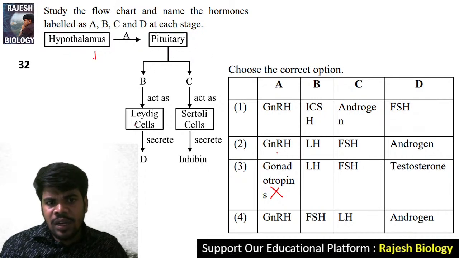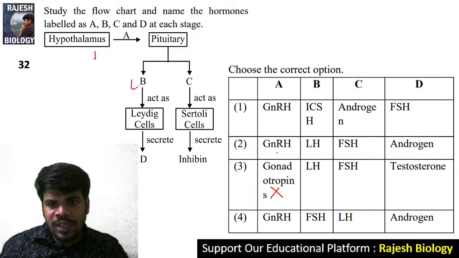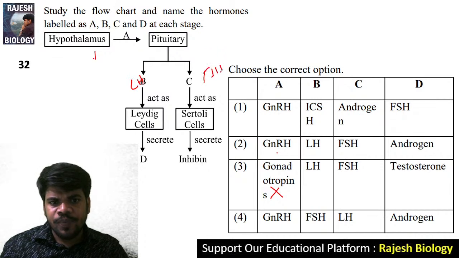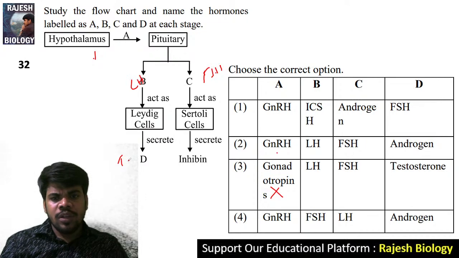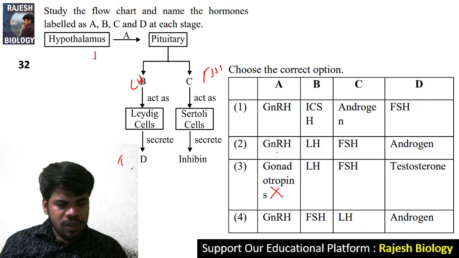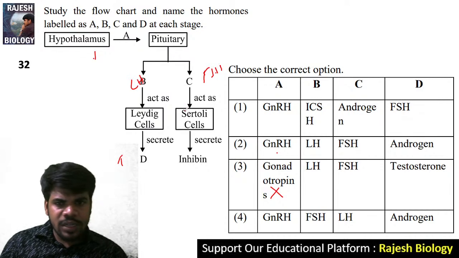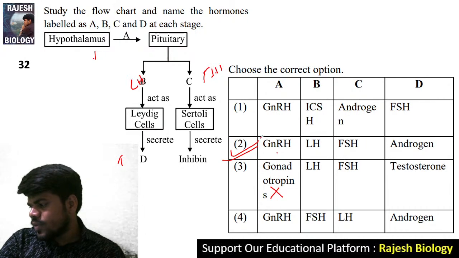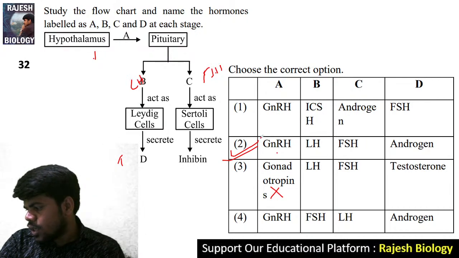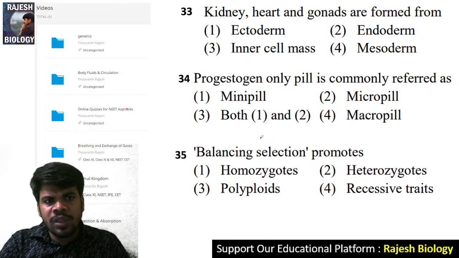Now here, Leydig cell stimulating hormone is LH and Sertoli cell stimulating hormone is FSH. So Leydig cells are stimulated by the LH and secrete testosterone. So the right answer is testosterone, which is nothing but the androgen. So the 32 right answer is 2: gonadotropin releasing hormone, LH, FSH and androgen. Very good, Lakshmi Maganti and Meghana and Varshita. Excellent. Come to question number 33.